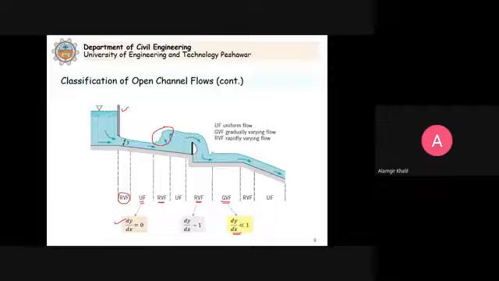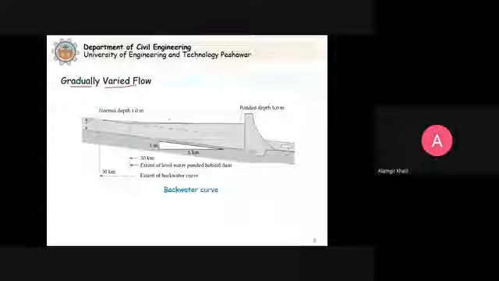But as the change in depth increases, you can see here that for rapidly varied flow, dy by dx is approximately 1. Now, in today's lecture, we will cover the gradually varied flow problems. So, why do we need to study the gradually varied flow?